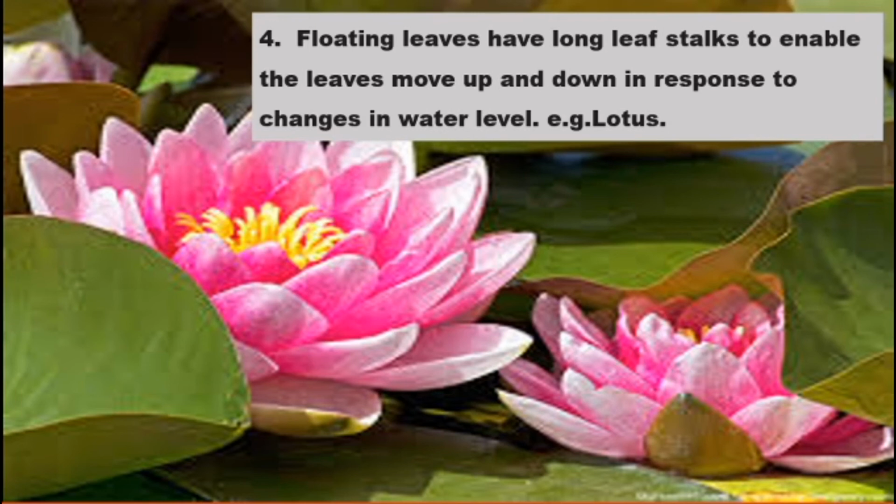If the water level is high, the stem or petiole has to lengthen and strengthen, which helps the leaf float on the water. If the water level is reduced, the petiole has to shorten. So the adaptations are present in the hydrophytes. One example is the lotus.